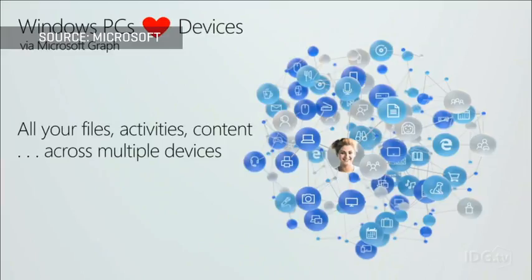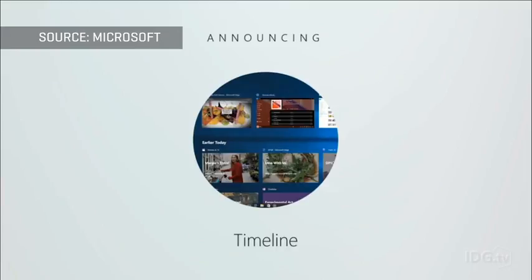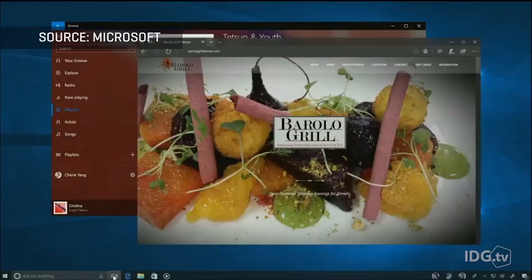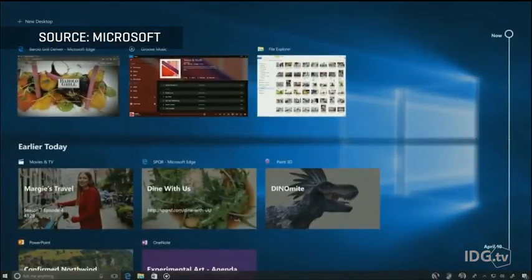Microsoft knows that you own about 4 or 5 or even 6 devices and wants to connect those Windows experiences to make things the best they can. There's 4 key apps within this that really make that shine. The first is Timeline. So you may have actually worked on a project a day or so ago and then gone on and done something else. Timeline allows you to go back with a very nice UI, let me say, and go back to that app and open it up as if you never left.